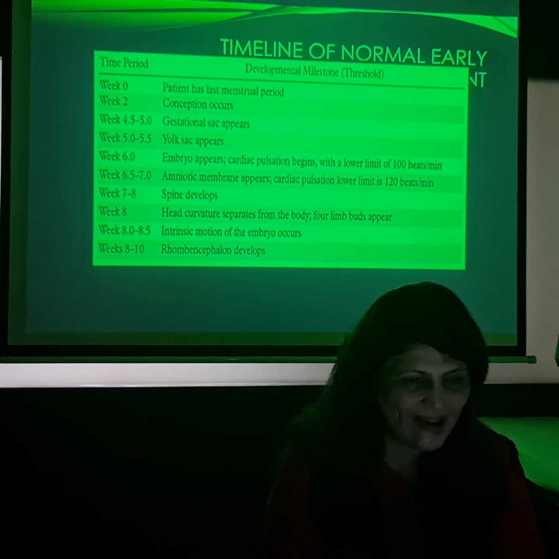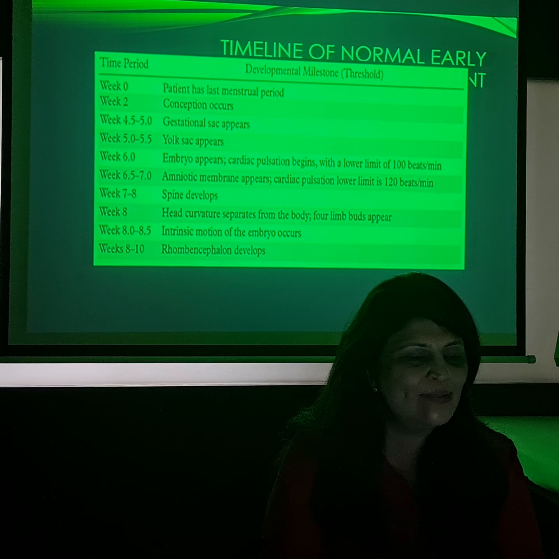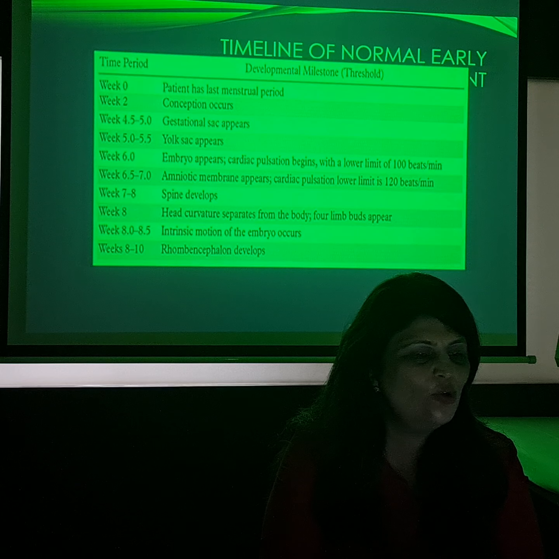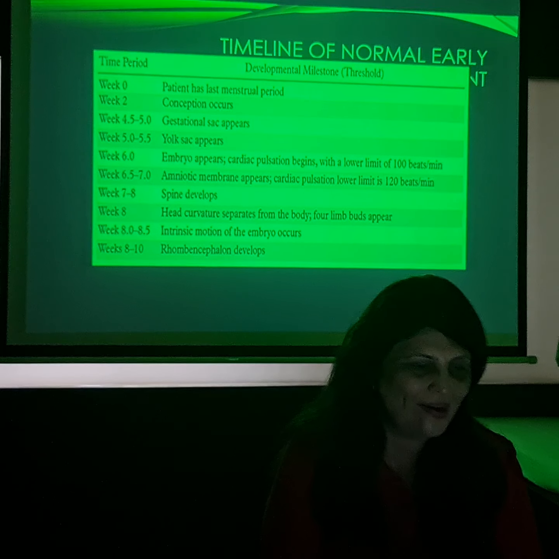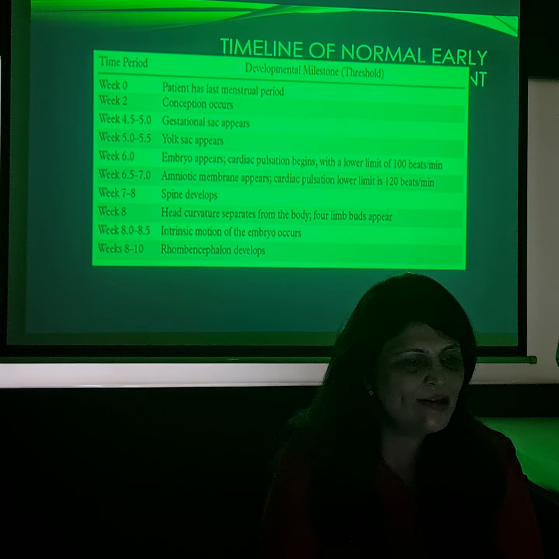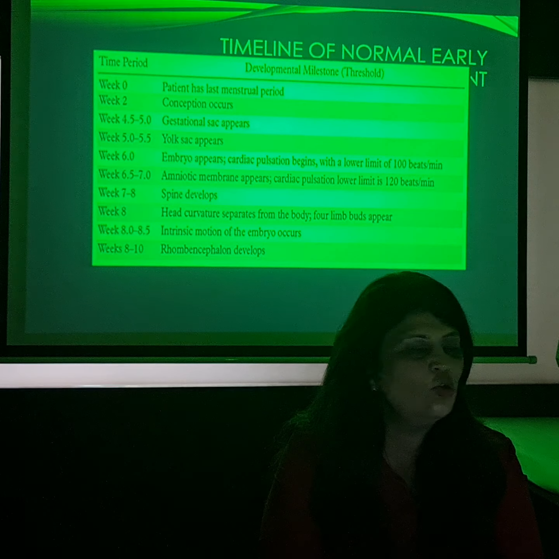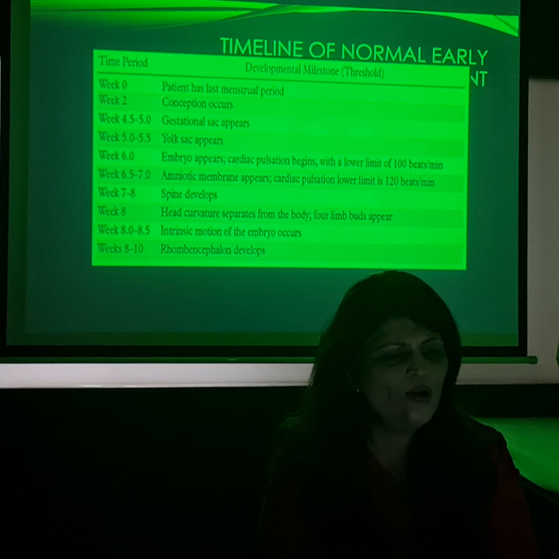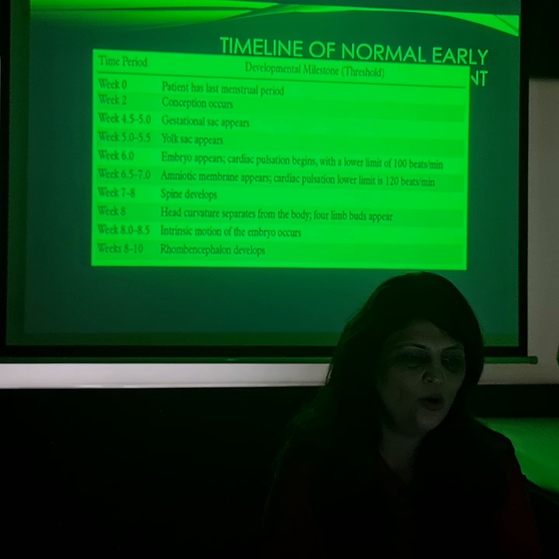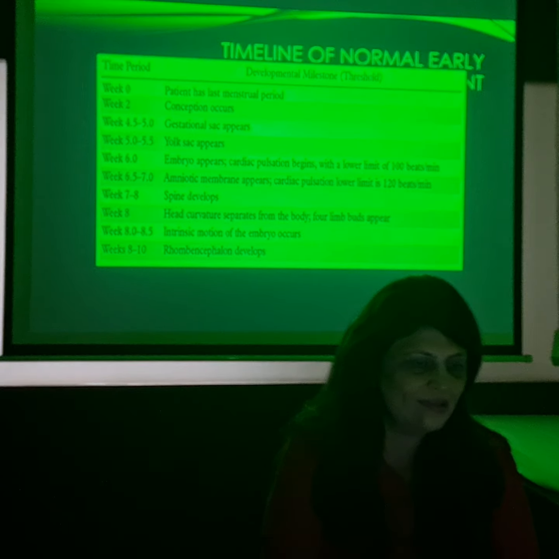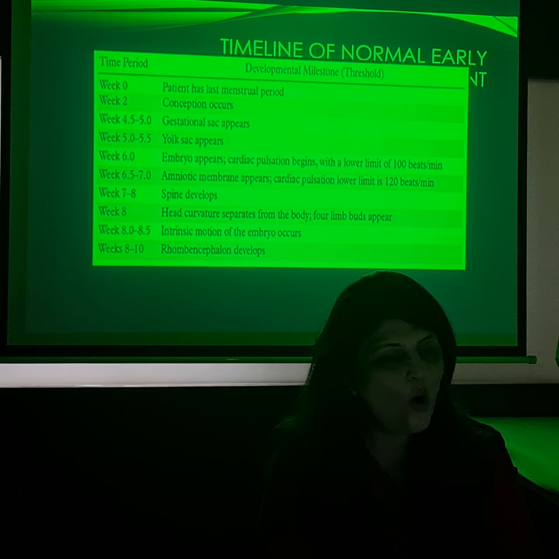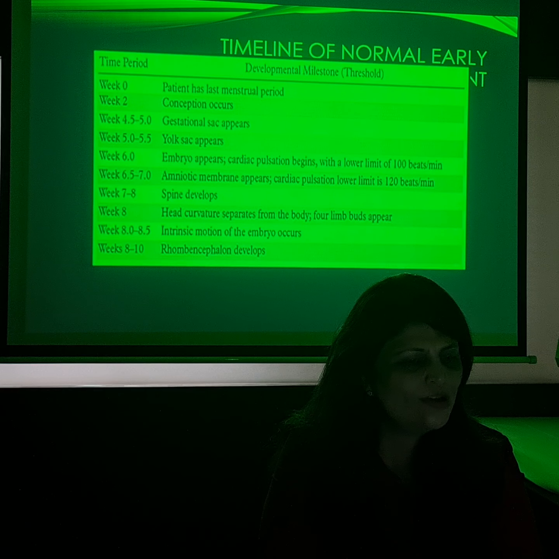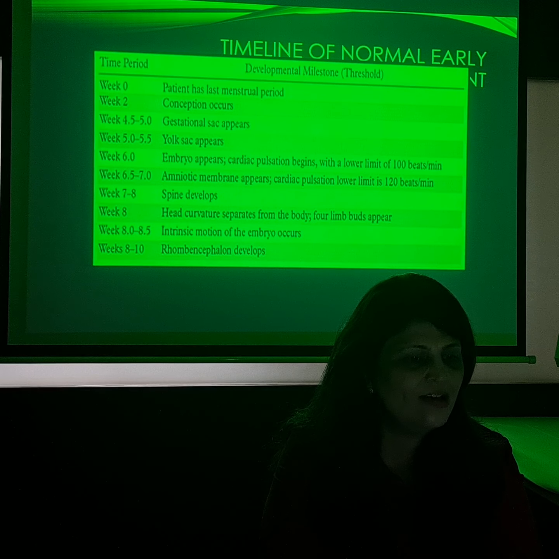Now, one slide I wanted to revise, so that we all understand how conception takes place and what we see at different durations of pregnancy. By about 4.5 to 5 weeks we should be able to see a well-defined gestational sac on transabdominal and transvaginal scan. By 5 to 5.5 weeks we should see a yolk sac.